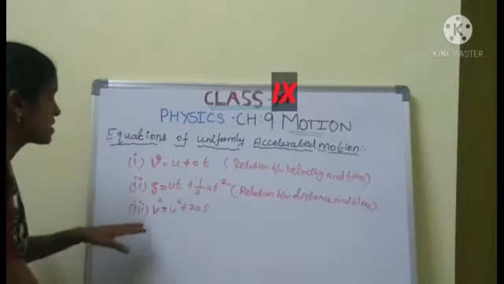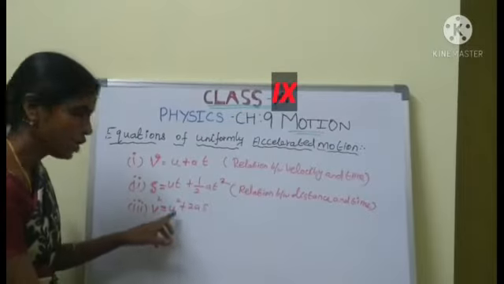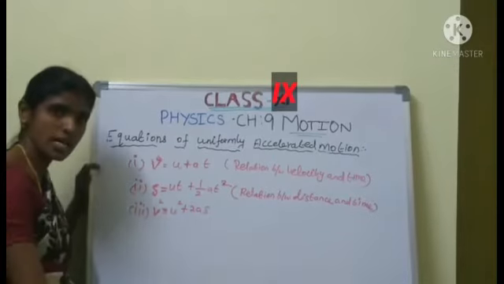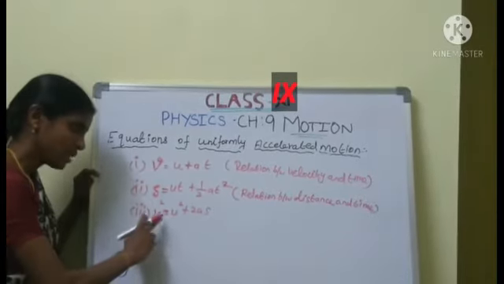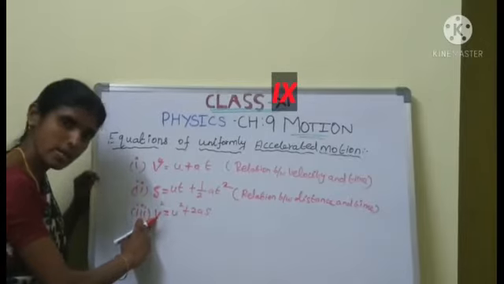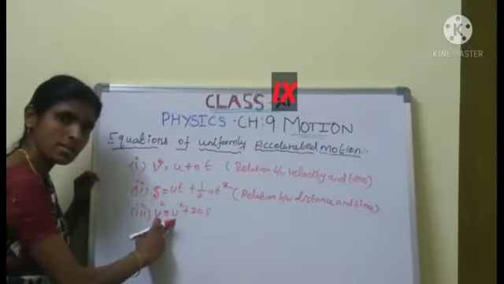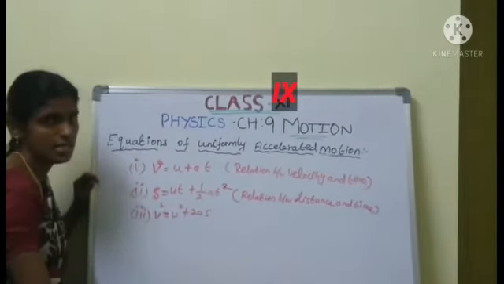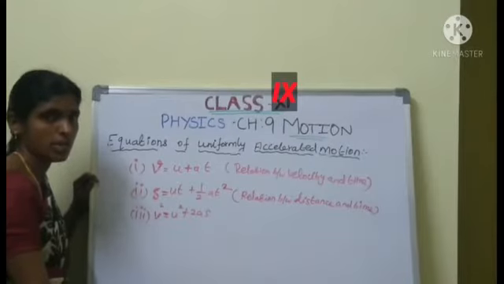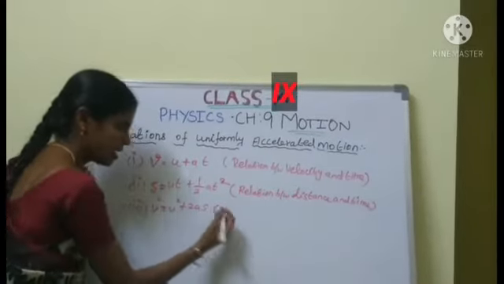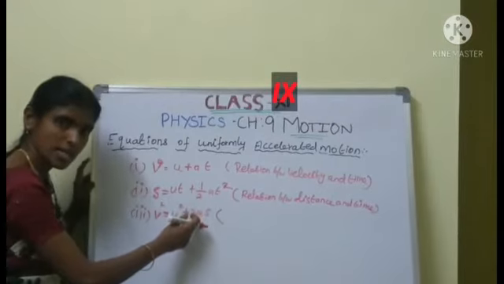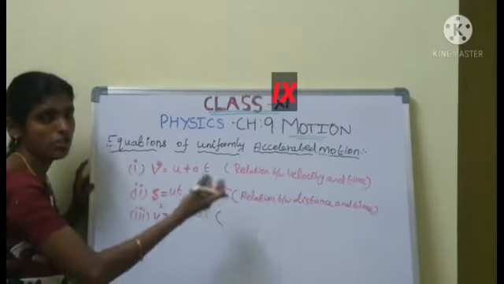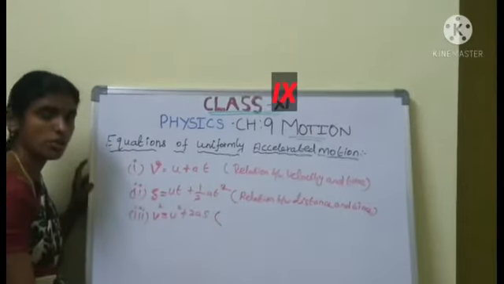Next, the third equation. What is the third equation? V squared equal to U squared plus 2AS. What is present here? V is the final velocity of the object. U is the initial velocity of the object. A is the acceleration, and S is the displacement or distance of the object. What is acceleration? Increase or decrease of velocity is called acceleration. The rate of change of velocity is called acceleration. So don't confuse that.